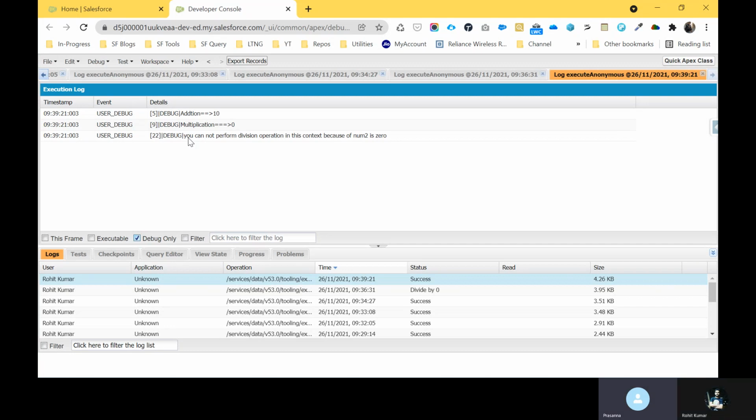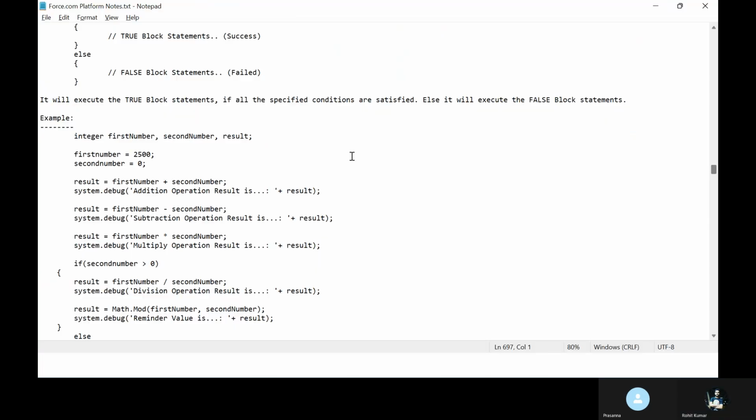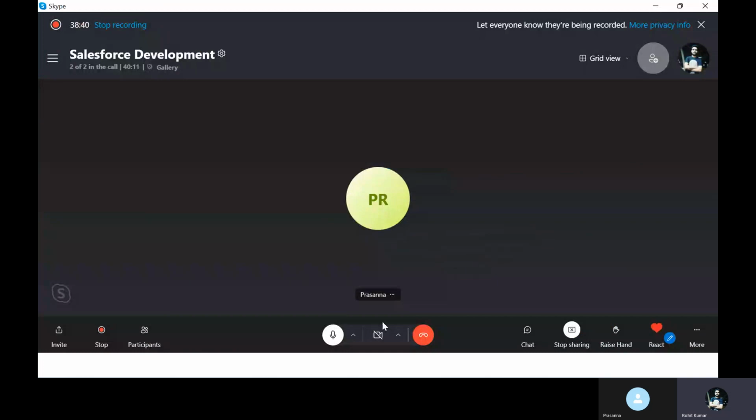Can you take a class tomorrow? Is it possible? Tomorrow I have one session, my Trailhead meeting with Salesforce, so I don't have any time on the weekend, Saturday and Sunday. You can give this class on another Saturday. So don't worry about it. Okay.